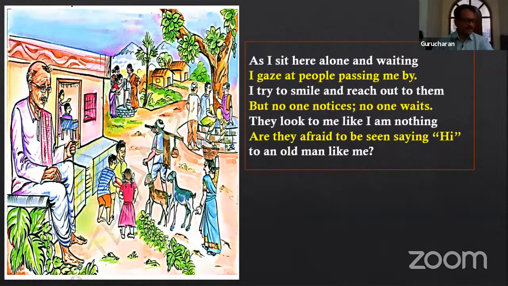We write diaries to express our feelings, our grief, or something special or unexpected that happened in the day. Diary is a daily routine, but we don't write all the daily activities in the diary, only some special things that happen in the day. We generally enter those in the diary. So this is the diary entry made by an old man.